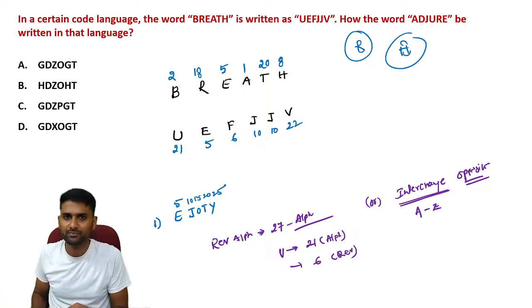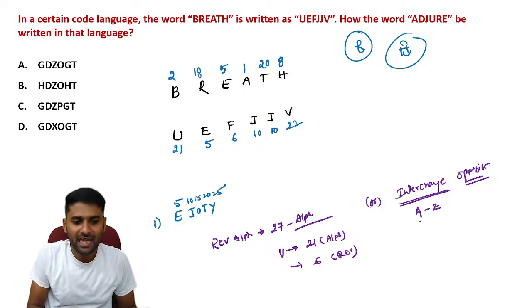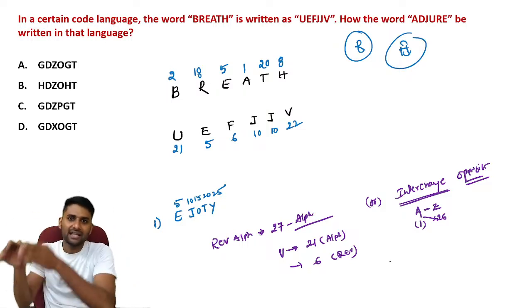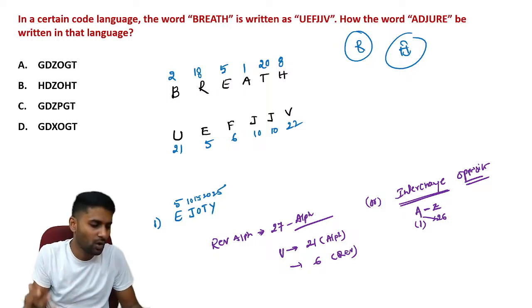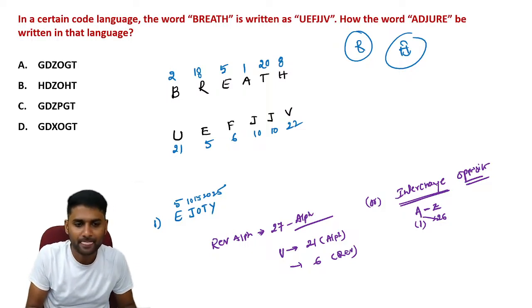I'm using these names for myself: Azaruddin, AZ. So A alphabetically is 1 and Z alphabetically is 26. Interchanging, A alphabetically is 1, A reverse alphabetically is 26. Z alphabetically is 26, Z reverse alphabetically is 1. So in this way, you have to remember the alphabeticals.